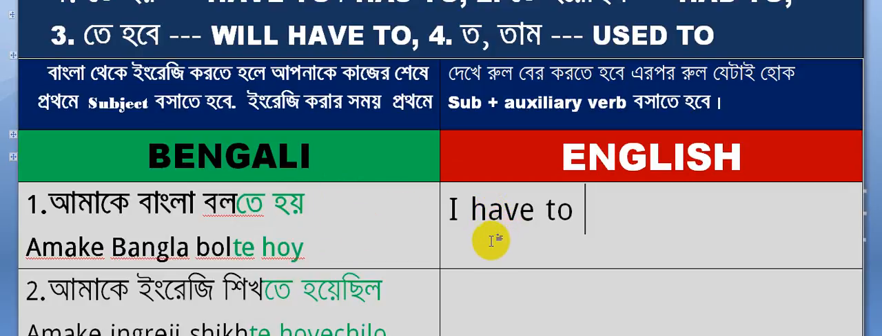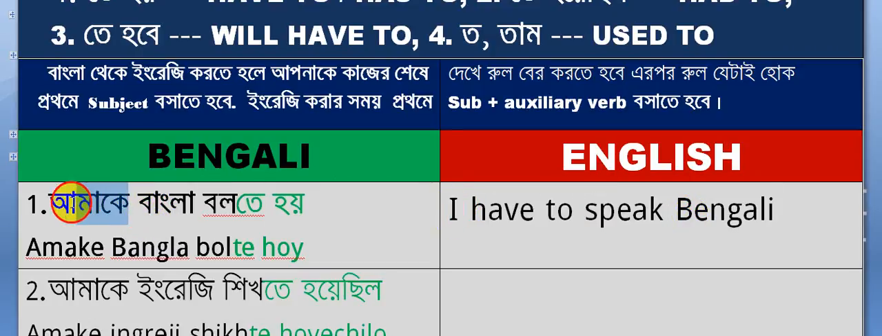After have to, has to, you'll have to use verb. So what is verb? Bola means speak. So I have to speak. I means আমাকে. Have to speak means বলতে হয়. Now Bangla. So right here Bengali. I have to speak Bengali. আমাকে বাংলা বলতে হয়.